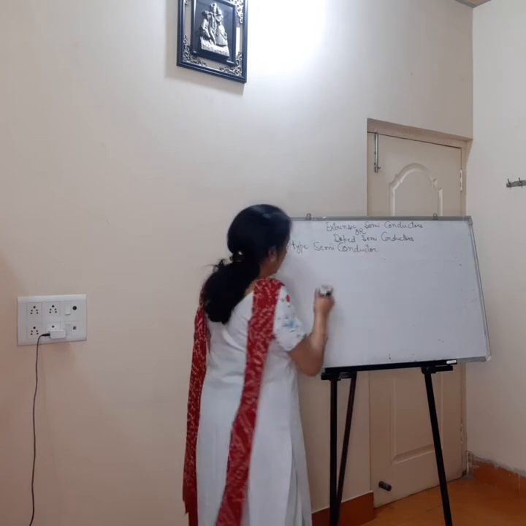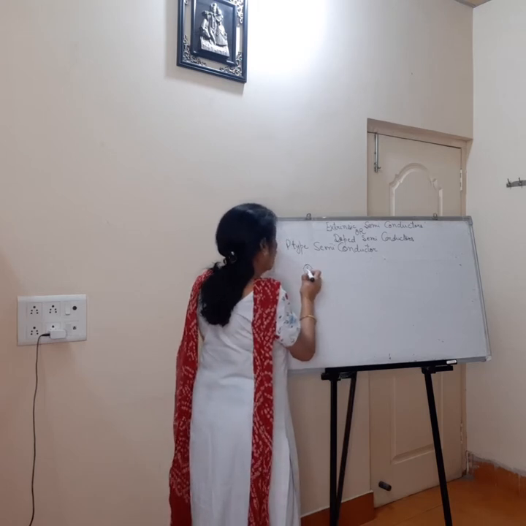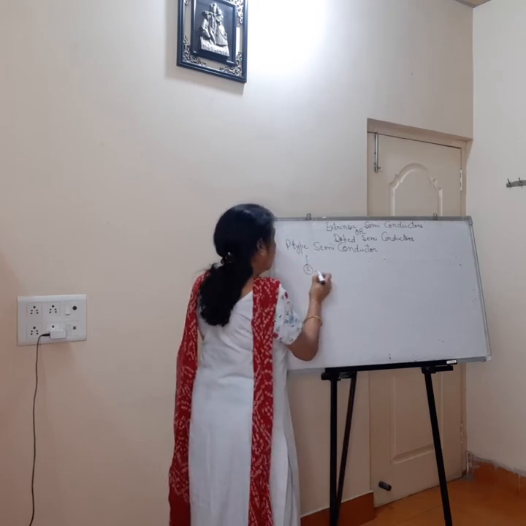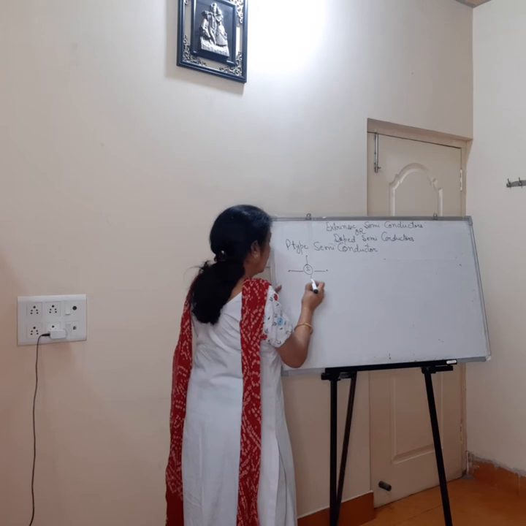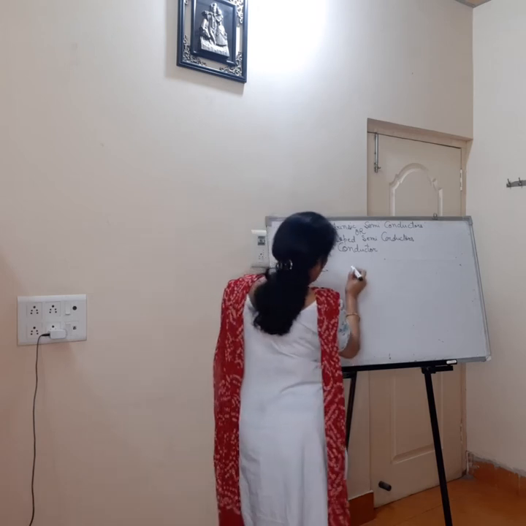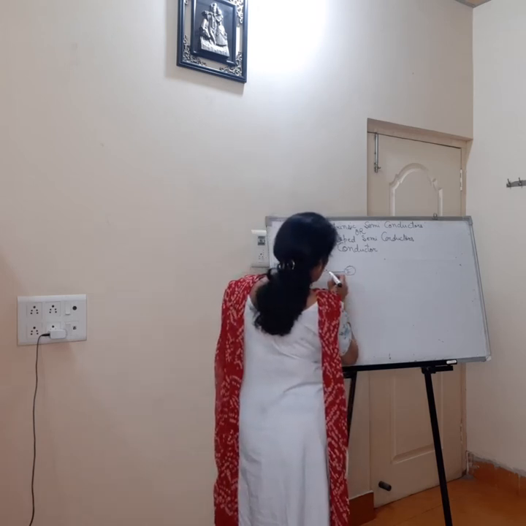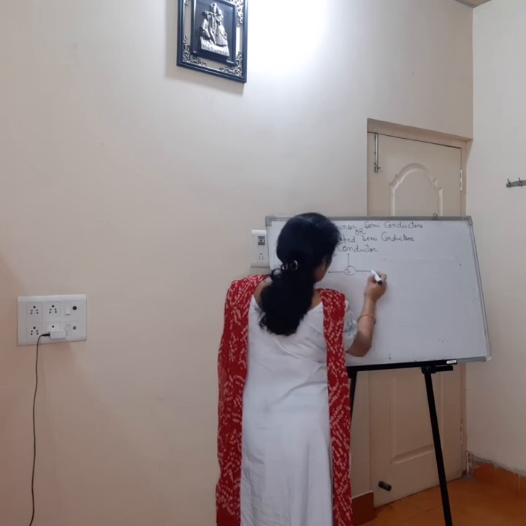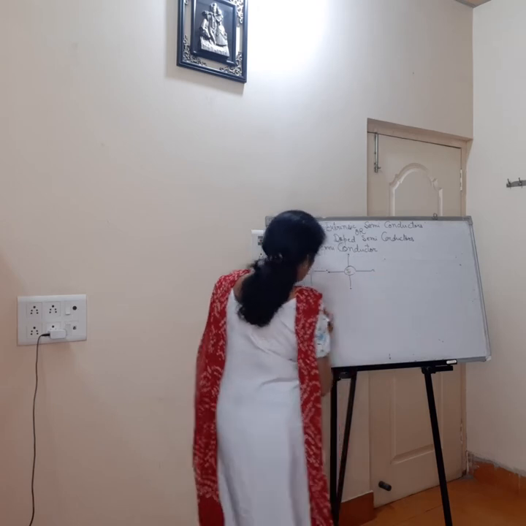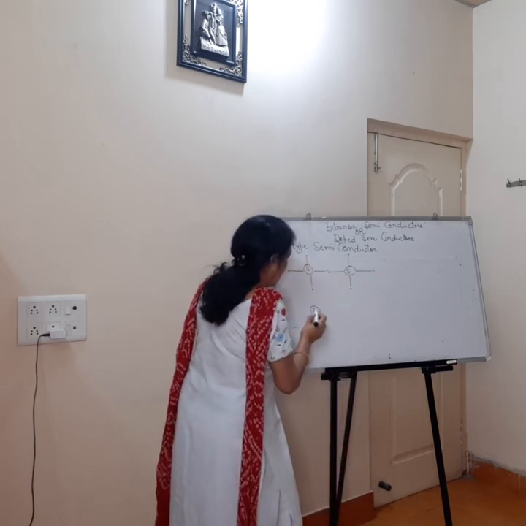So in this case, let us say this is intrinsic semiconductor silicon के साथ. It's like this. Here is again.